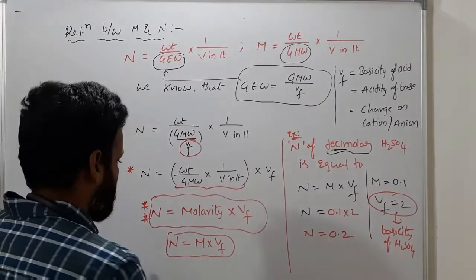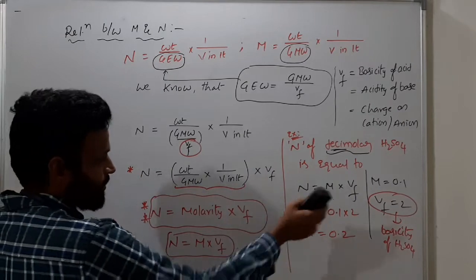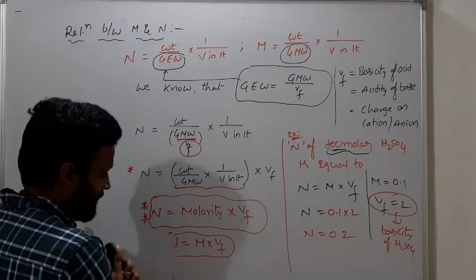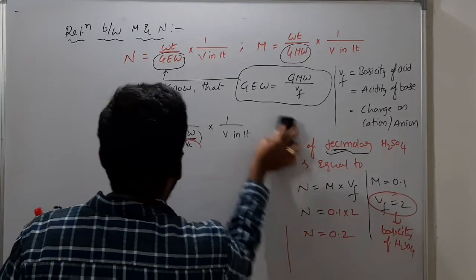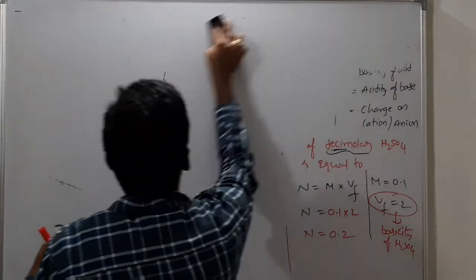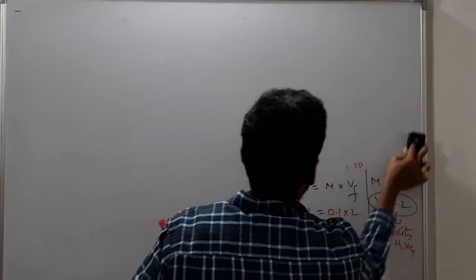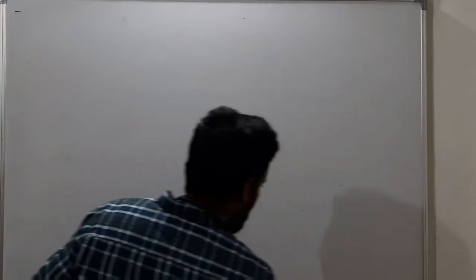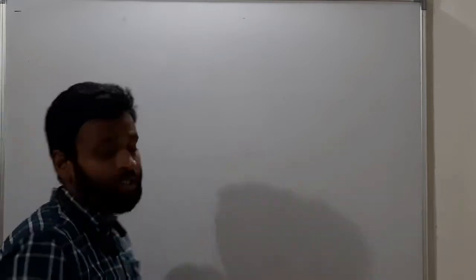So I'll go for the next one if you have written this. You understood this example. Next I'll go for molality. The important relation: normality is equal to what? Molarity into valency factor. To understand normality, the important thing is gram equivalent weights. If you know the gram equivalent weights, normality will be very easy for us.